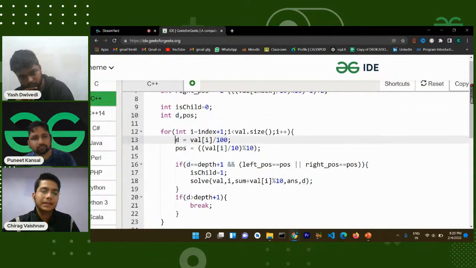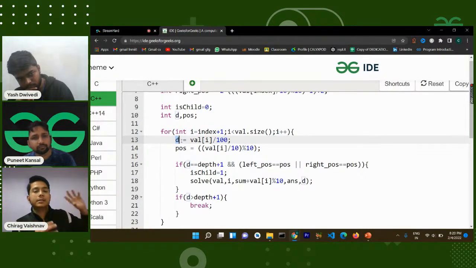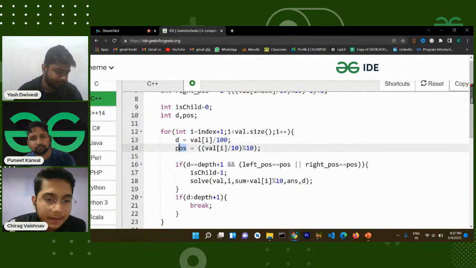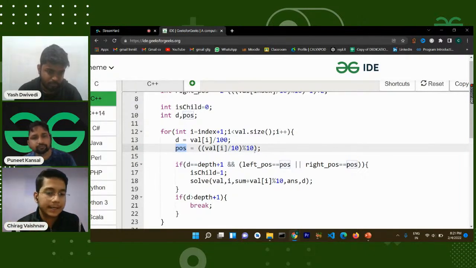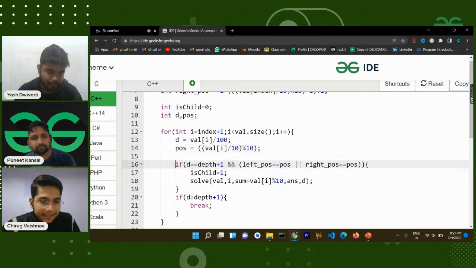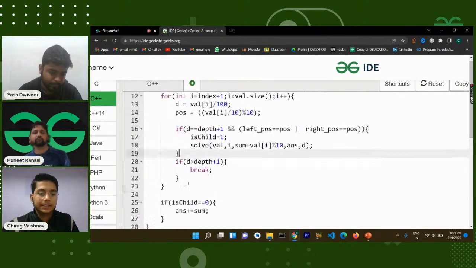Now d is particularly the depth of the level, so it will be value divided by 100. Why? Because the hundreds place is where the depth or level resides, right? And for pos, we will take value divided by 10, modulo 10. I don't want to go deep into this, but this is how you retrieve a single digit from the whole number. Now the main thing that forms the logic is here only, so this is the part you have to understand quite well.